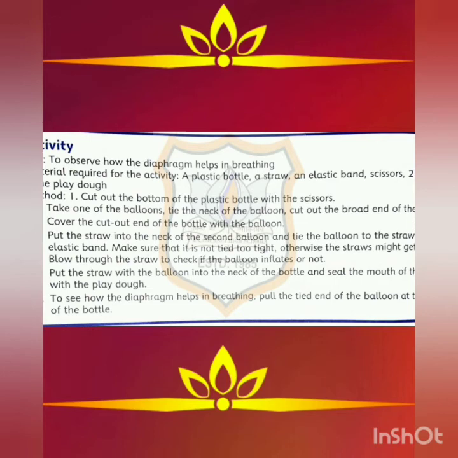So now the method. First, cut out the bottom of the plastic bottle with the scissors. Now you have to cut out the bottom of the plastic bottle with the help of the scissors. Second step is take one of the balloons, tie the neck of the balloon, then cut out the broad end of the balloon.